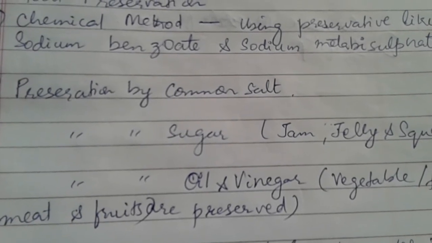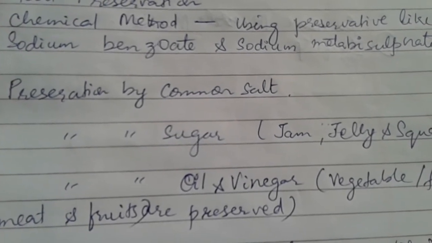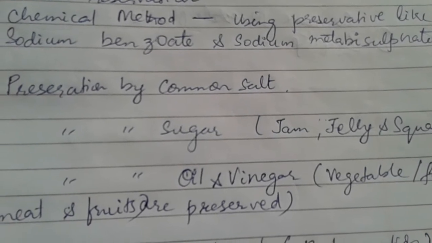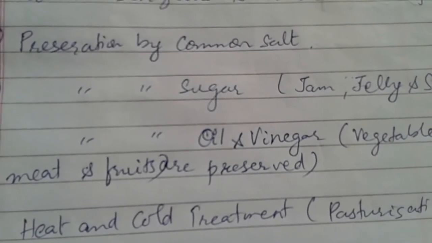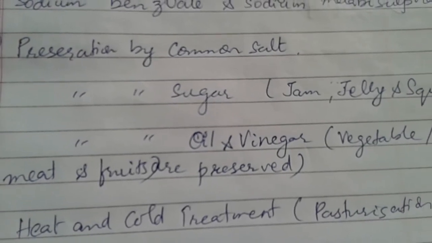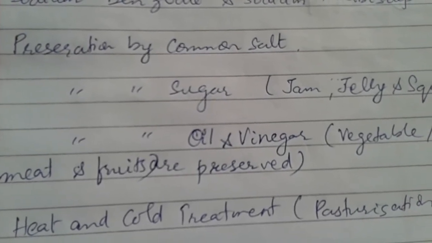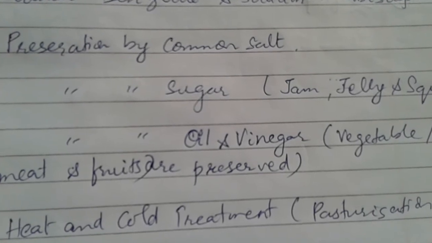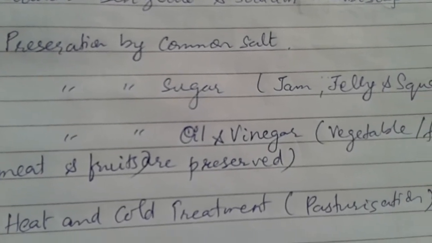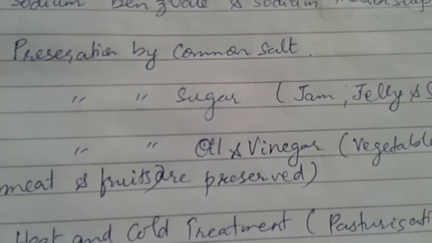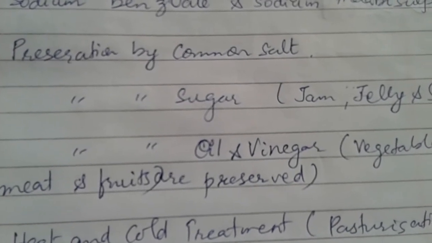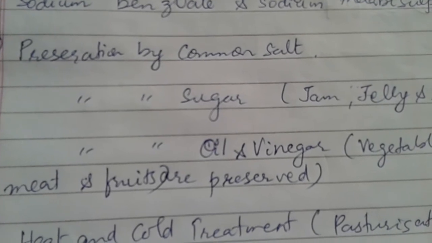These are the preservatives, other than salt and oil, which are used. The next method is preservation by common salt. Common salt is used for preserving food, and is also used in making pickles. Also, meat and fish are sun dried, or dried over fire, using common salt.